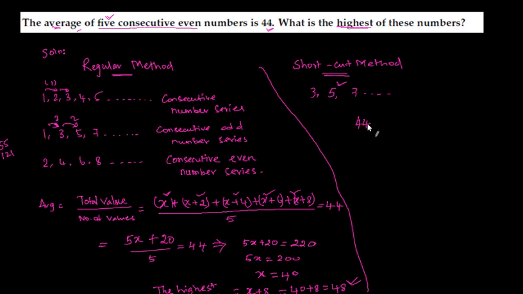44 is the average. So that is the middle number, and we have 2 numbers after 44 and 2 numbers before 44. Let us write the numbers after 44. 46 is the next even number and 48 is the last even number. Before that, you have 42, and before 42 you have 40. So these are the 5 consecutive even numbers, and 44 is the middle number, which is the average. What is the highest number here? 48 is the highest number. So we have easily identified the highest number using the shortcut method. Okay. This is the answer.